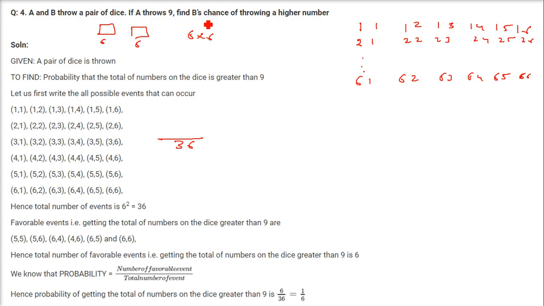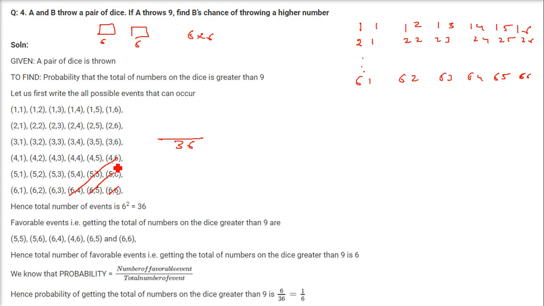Now if A throws 9, find B's chances of throwing a higher number. So if A is throwing a 9, what is the probability that the other, that is B, is throwing a higher number? So we have to see that the number has to be higher than 9. Okay, so higher than 9 means we are talking about this one, these two and these three. See, 6,3 is 9; 5,4, 9. These are 10, 10, 10, 11, 11 and 12.